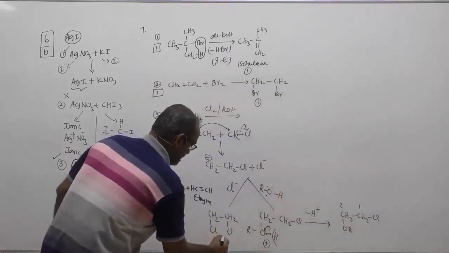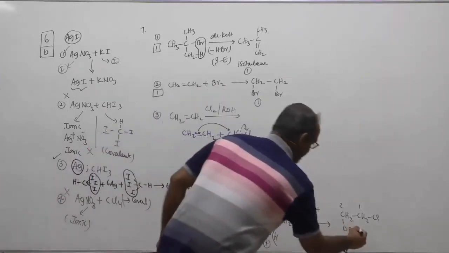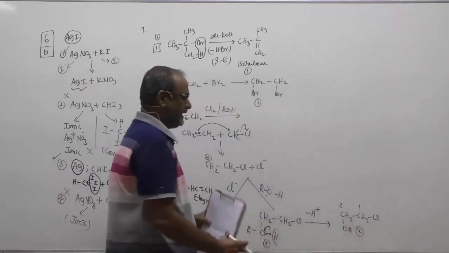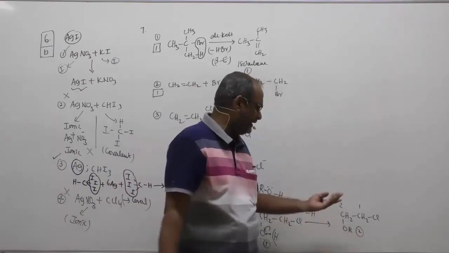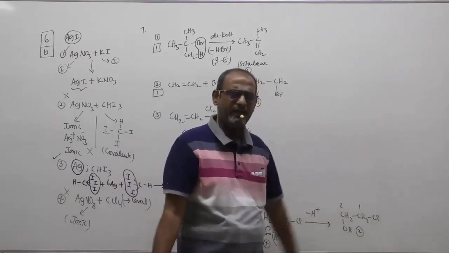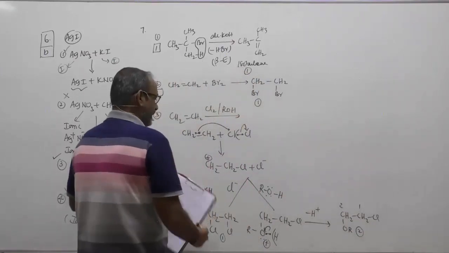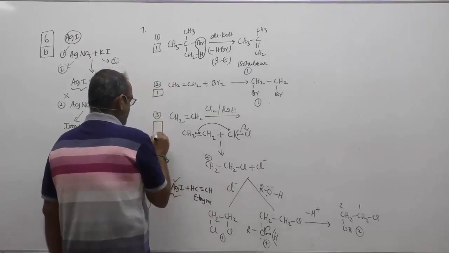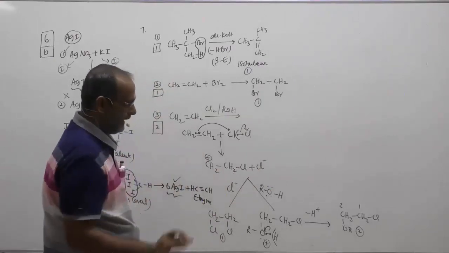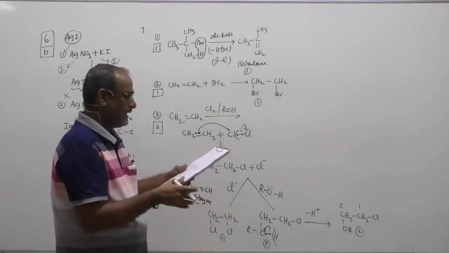Therefore, one product is here. The second product is here. Definitely, this will not have any optical activity. We have not defined the R, so don't worry about that. Assume that it does not have any optical activity. Okay. And therefore, now you have got again two products. When I say option 3, the pair of substances in 3 has got 2 products.